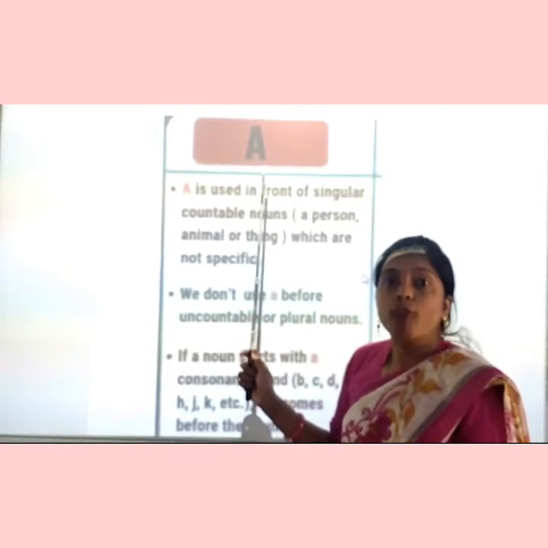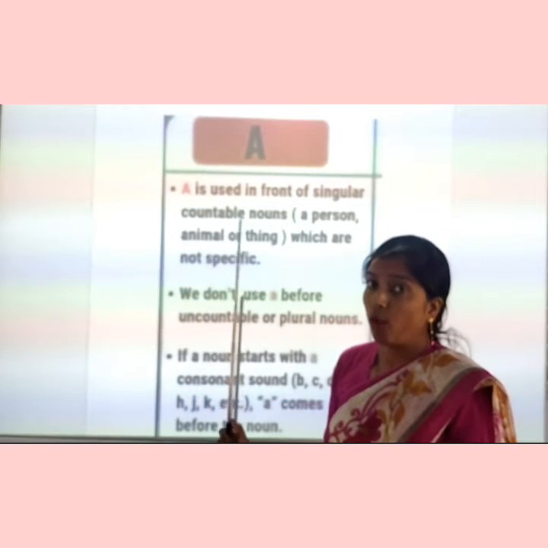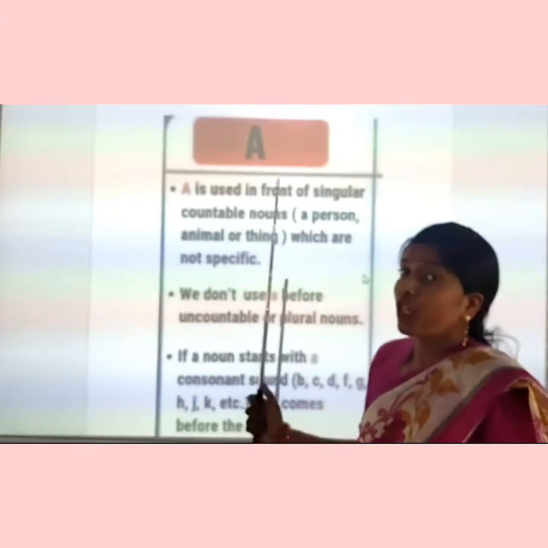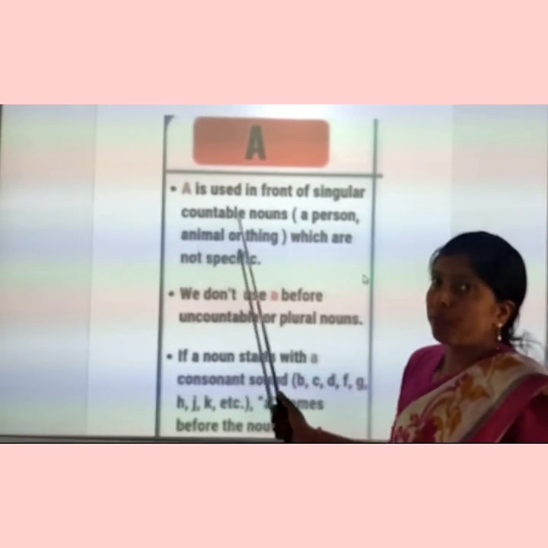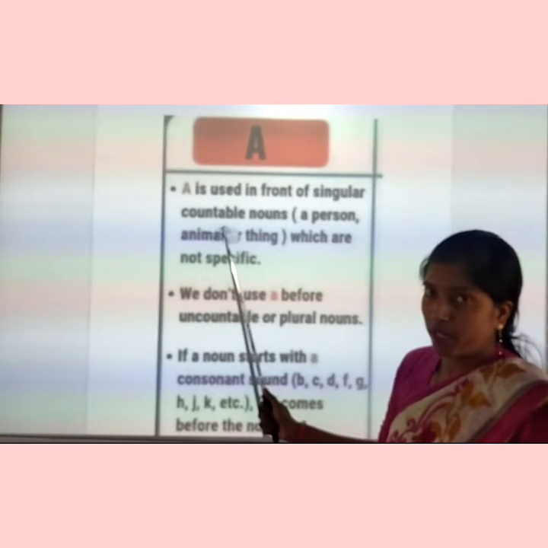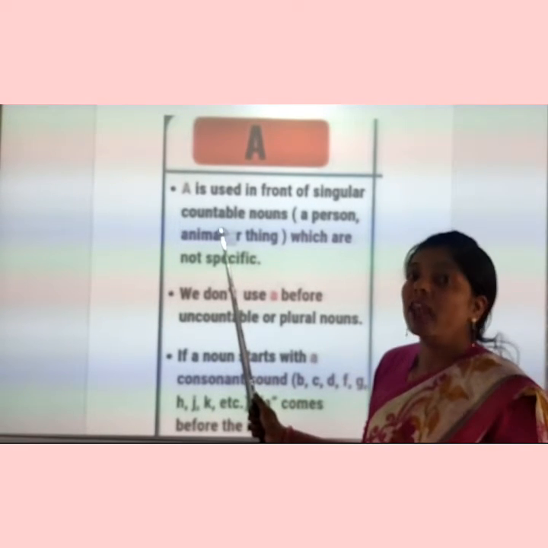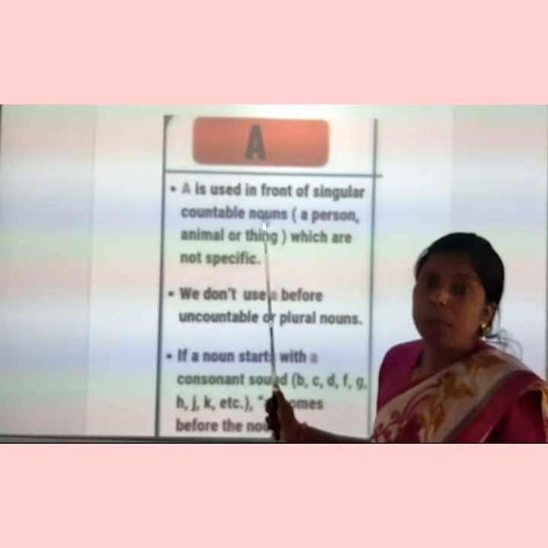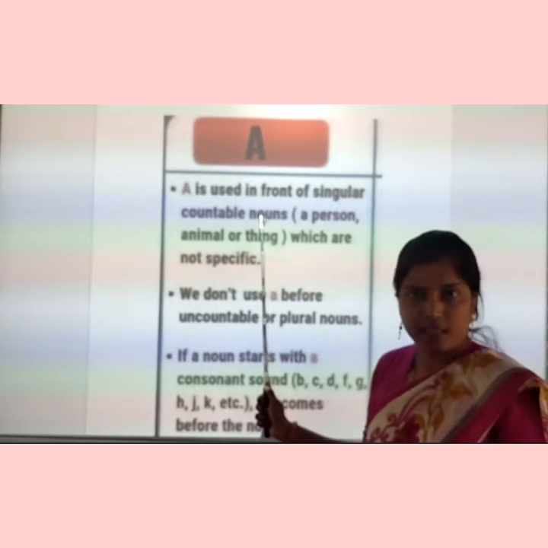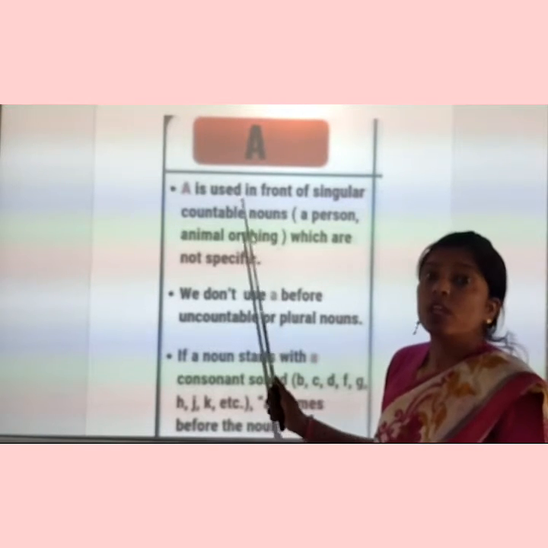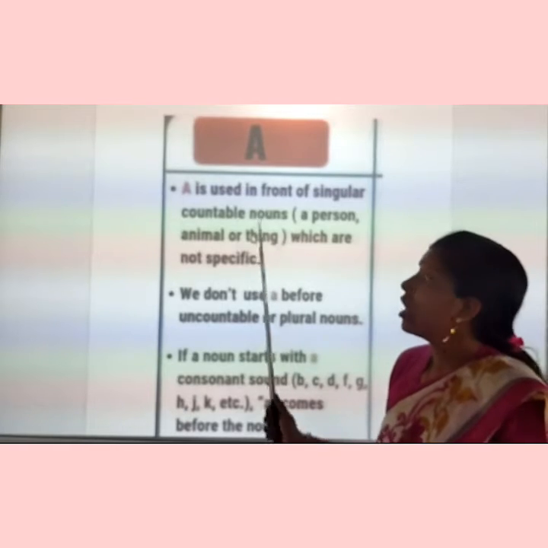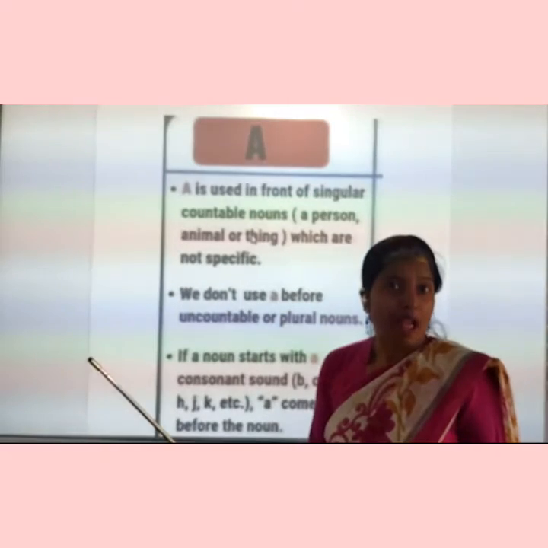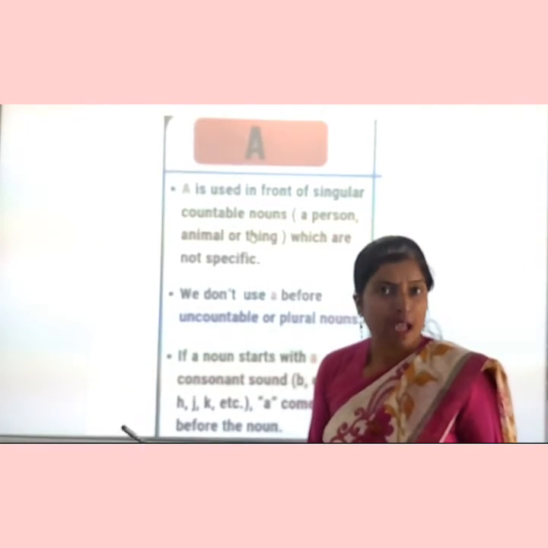Use of a. First we are going to clear the a, where we are going to use article a. Article a we use with singular countable nouns. What is countable? Countable means that we can count. Noun, as you all know, is the name of a person, place, thing, animal, etc. So when we are talking about a countable singular noun, we use article a. For example, a bat, a pencil, a cat.